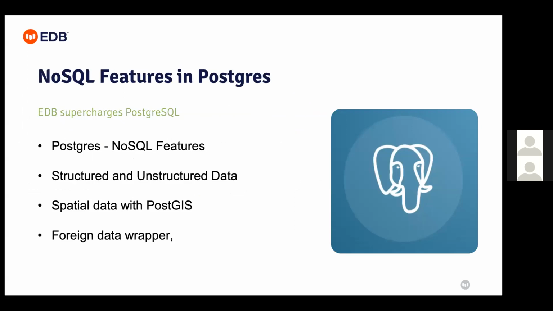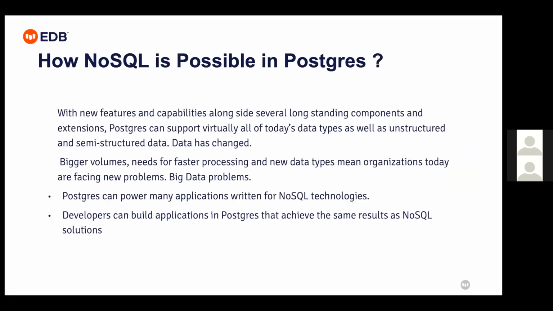NoSQL features in PostgreSQL. So some of the discussion on NoSQL features, structure and structured data, then a foreign data wrapper. So now how is NoSQL possible? With a few feature capabilities, most of Postgres supports today's data types as well as unstructured and semi-structured data.